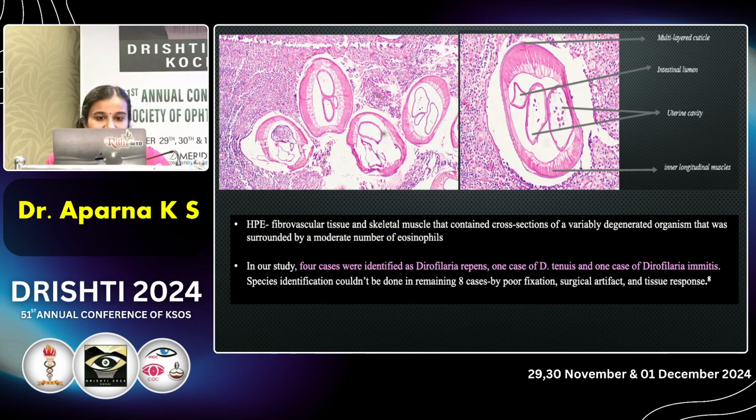The histopathological examination showed cross sections of variably degenerated organism. 4 cases were Dirofilaria repens, 1 tenuis, and 1 case of Dirofilaria immitis. In the remaining 8 cases, we couldn't find the species identification due to poor fixation, surgical artifacts, or poor tissue response.